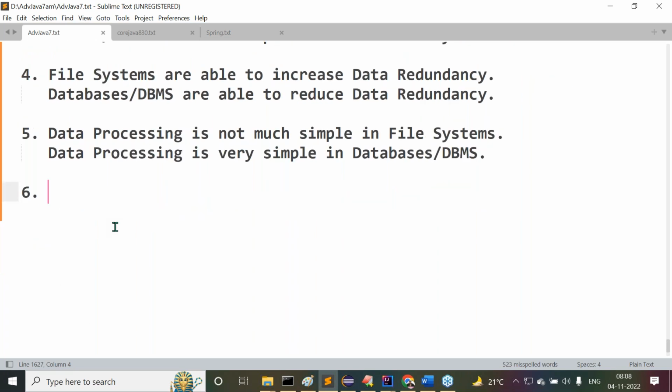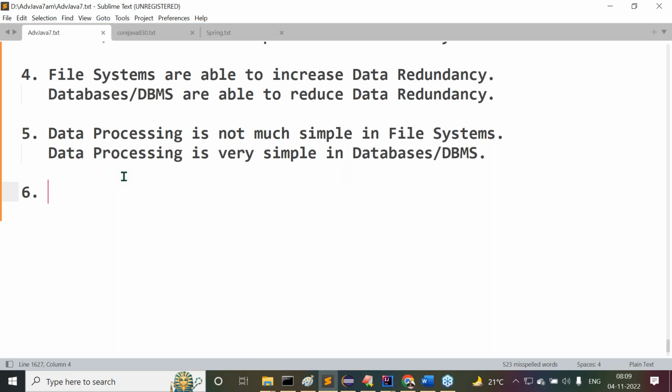Next one, guys, all of you observe carefully. Another point I'm telling you. I'm asking one question to all of you, try to answer it. I have a text file, for example. Inside the text file, some raw data is available. I want to read data from the text file. Then what do I have to do? Can I use any SQL query to read data from a text file?